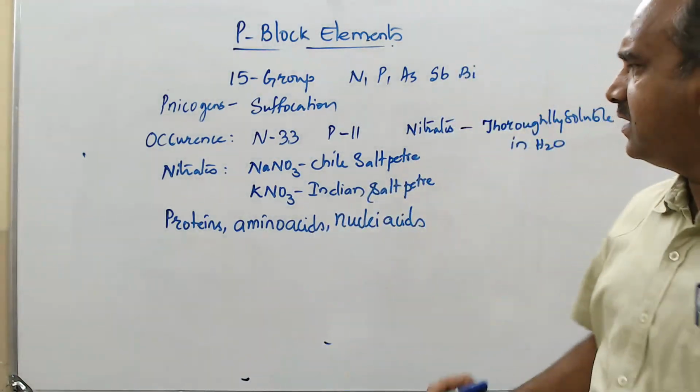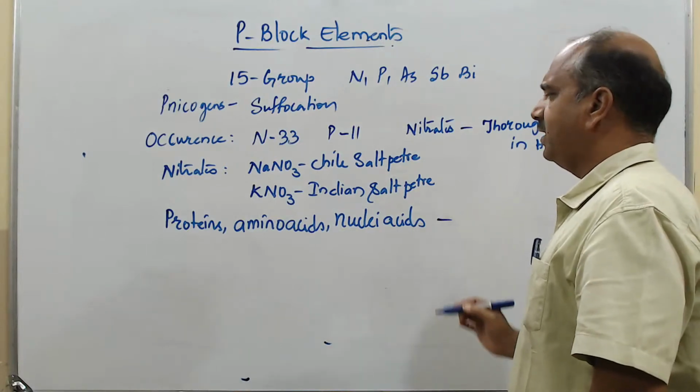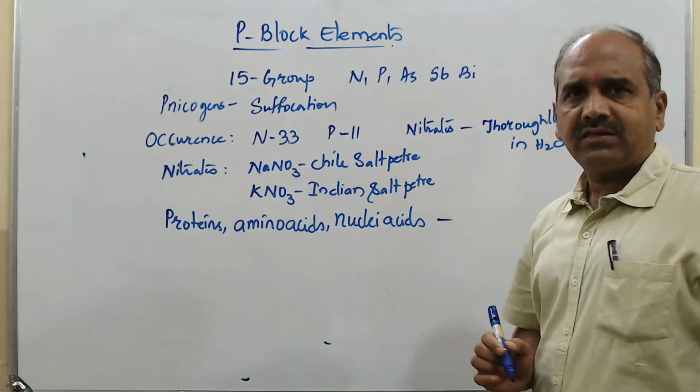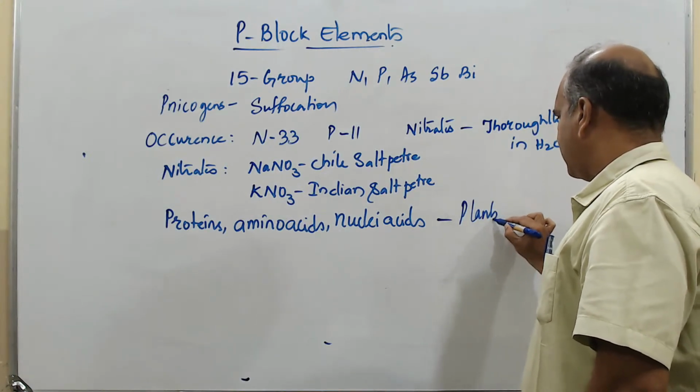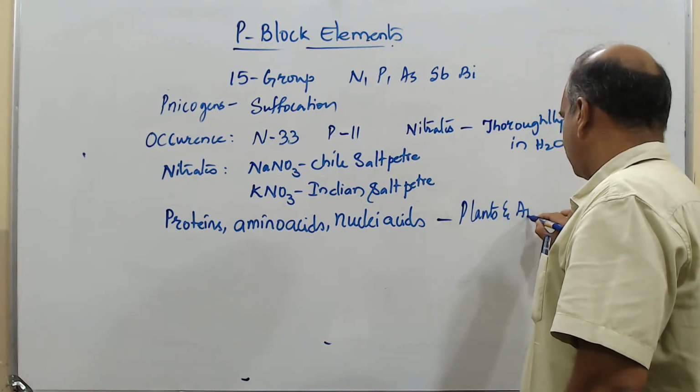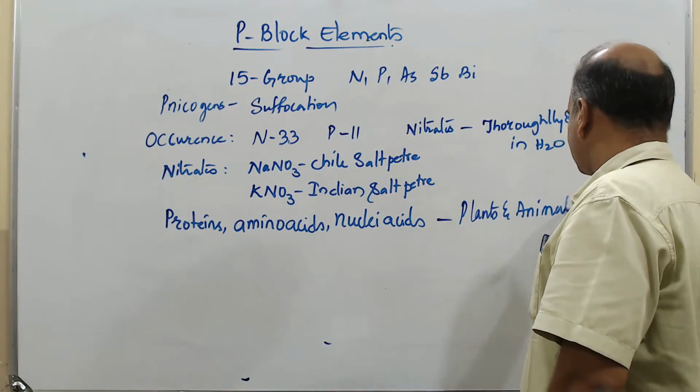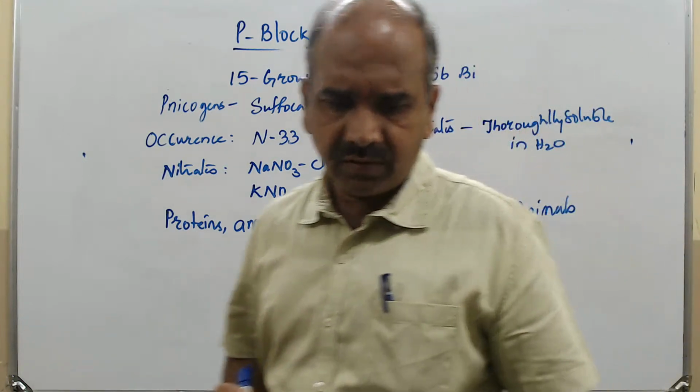Further, where are these available? Proteins, amino acids, nucleic acids, where do they exist? They exist in plants and also in animals. They exist in both plants and animals.